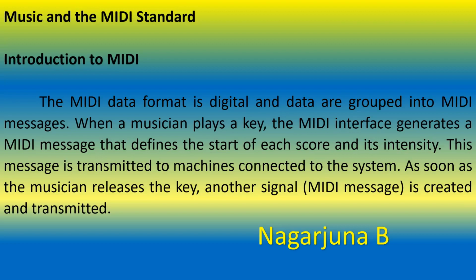This message is transferred to the machines connected to the system. So whatever message has been generated by the MIDI interface will be transmitted to the machines which have been connected to the system. As soon as the musician releases the key of an instrument, another signal will be generated, that is another MIDI message, which is transmitted and which consists of the end of the score along with its intensity.